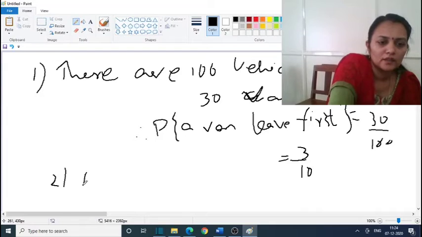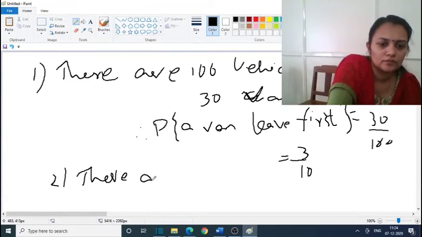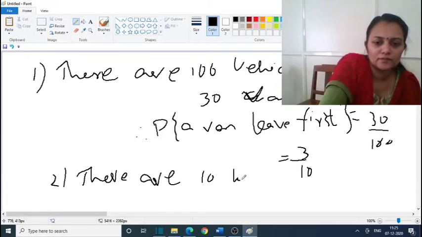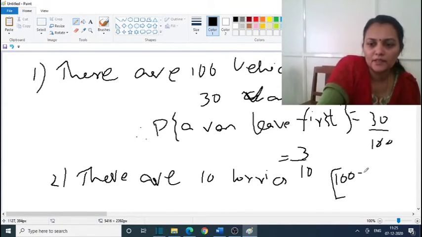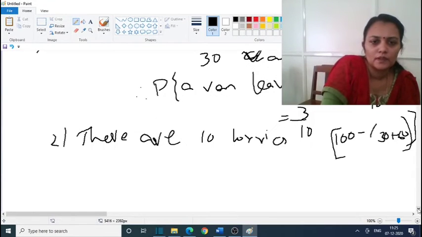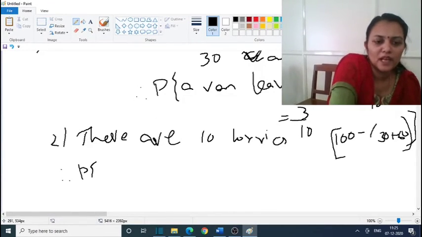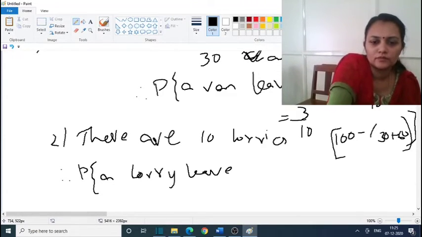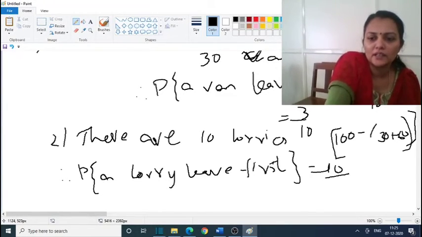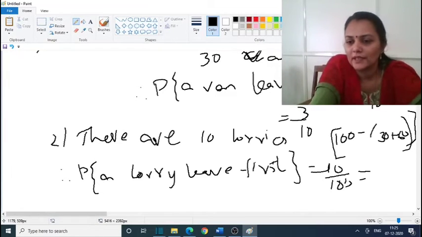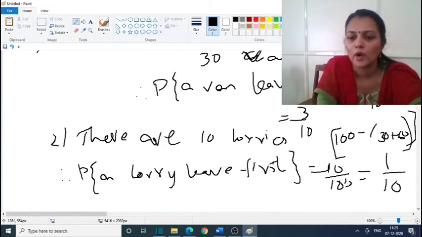Now there are 10 lorries, which is equal to 100 minus 30 plus 60. Therefore, the probability of a lorry leaving first is equal to 10 by 100, we can cancel 10, so it is equal to 1 by 10.